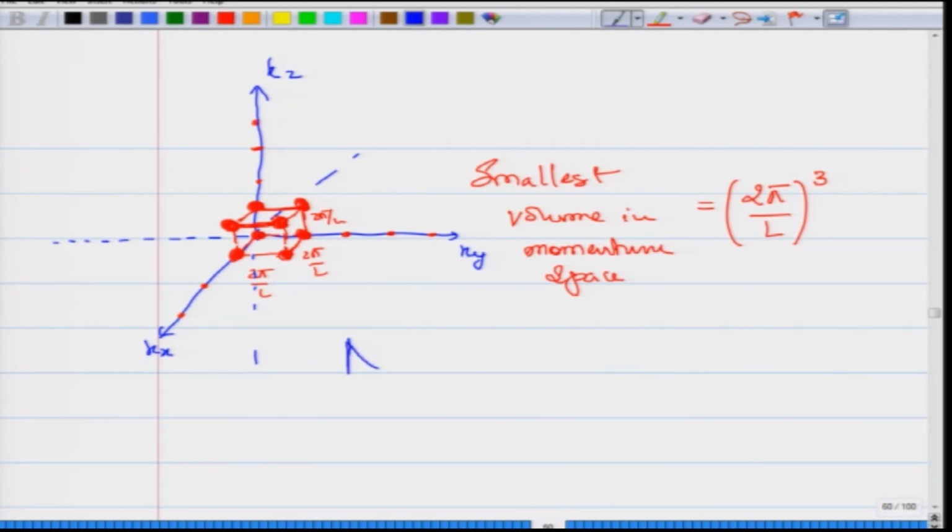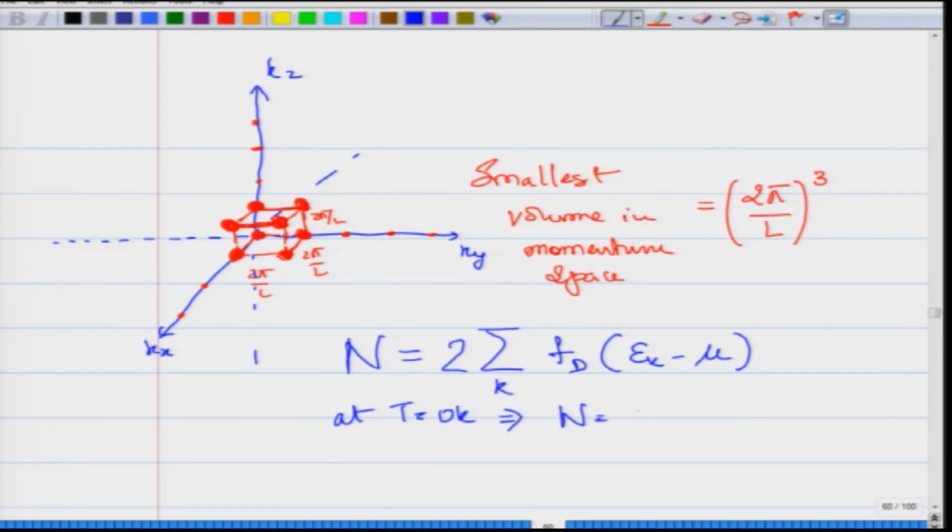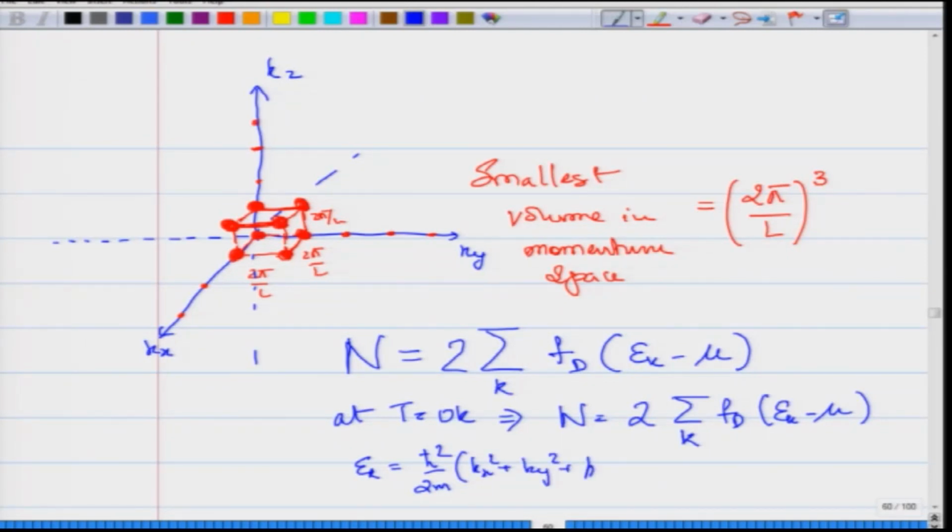Our counting statistics involved that if I count the total number of occupied states in the system, where at T equal to 0 Kelvin, this equation is nothing else but twice the summation over all the k states of the Fermi-Dirac distribution of Ek minus mu, where Ek is nothing else but h cross square by 2m times kx square plus ky square plus kz square.